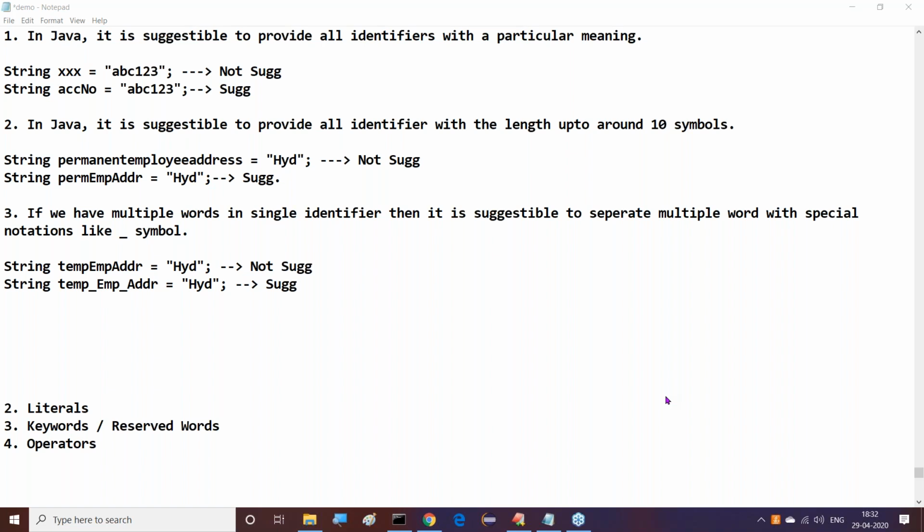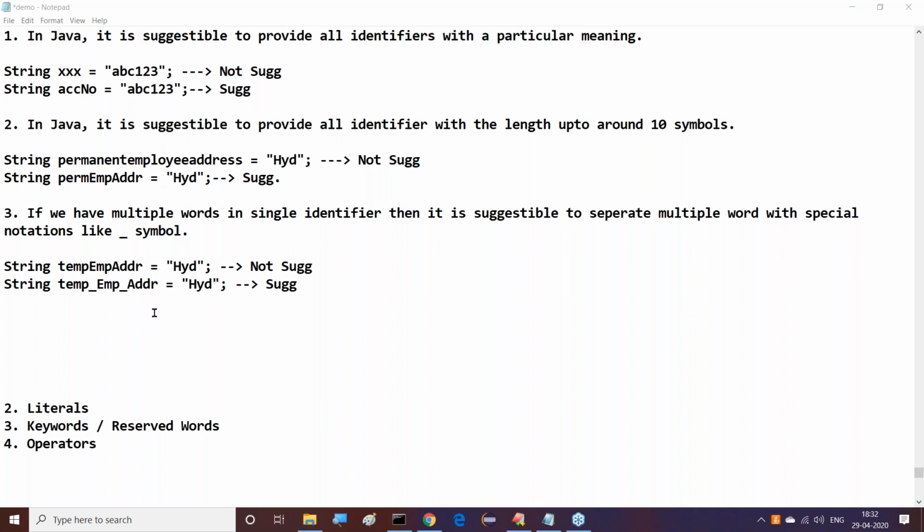Guys, I'm telling you clearly, these are only suggestions. There is no mandatory condition to follow the same conventions. You already know there is a lot of difference between suggestions and conditions.